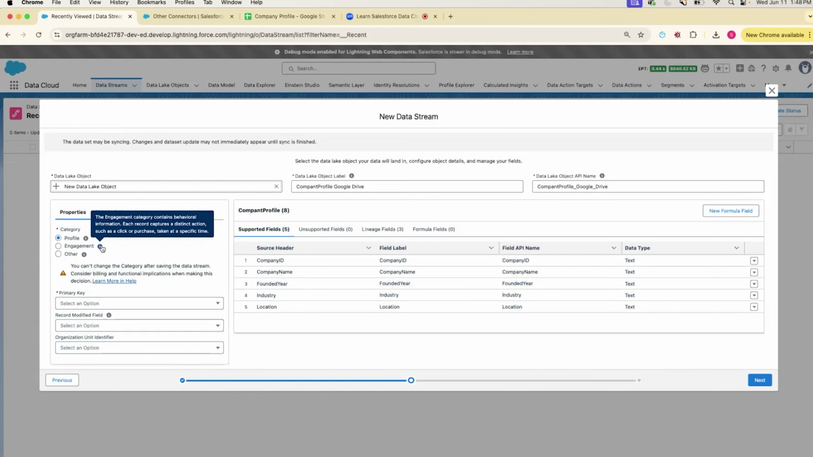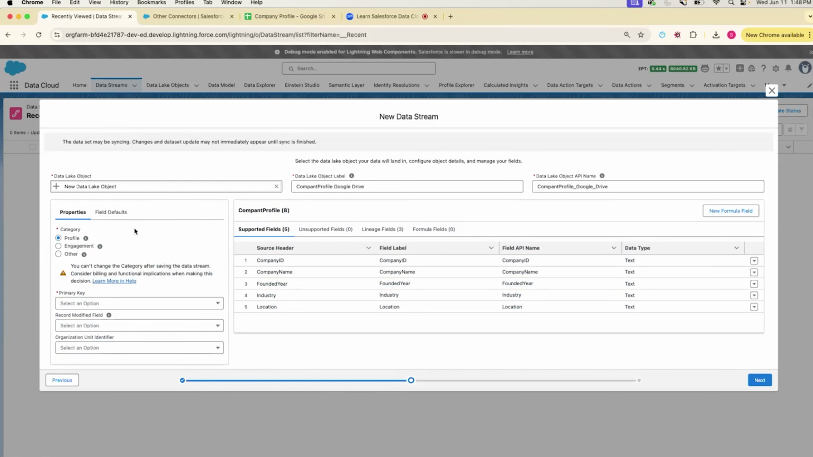And then there is an engagement. The engagement category contains behavioral information. Each record captures a distinct action such as click or purchase taken at a specific time. So in our case, because this is company data, this is going to be a profile category, because it's identifying an individual company.